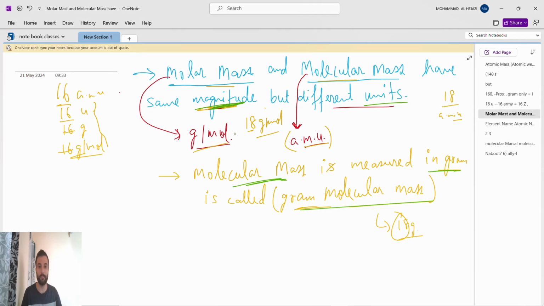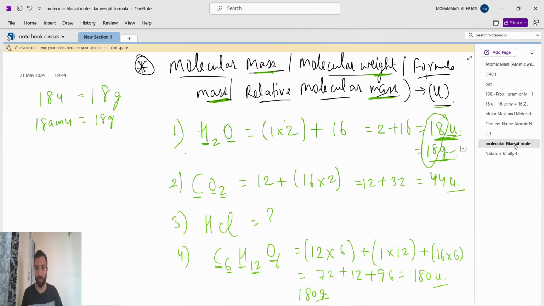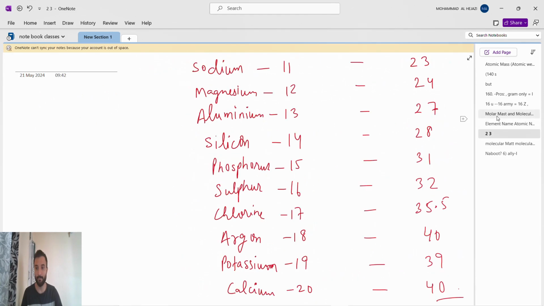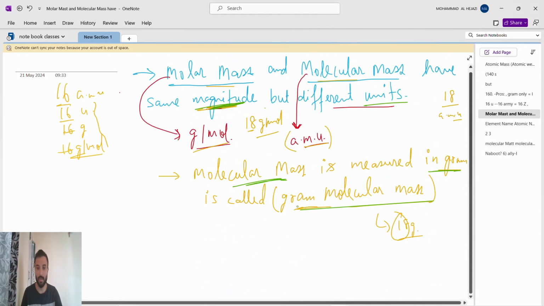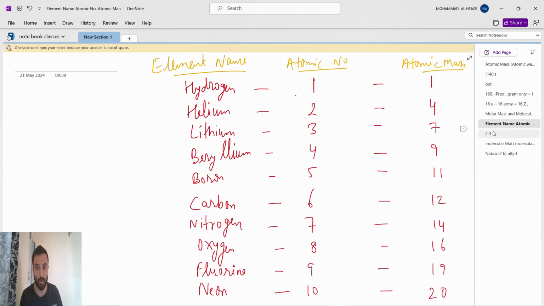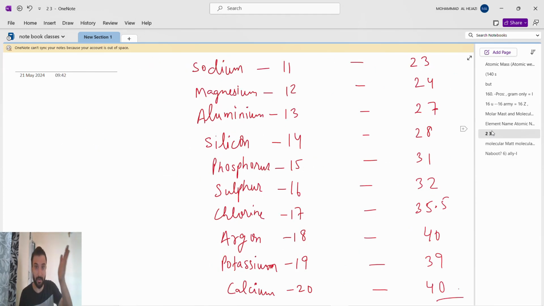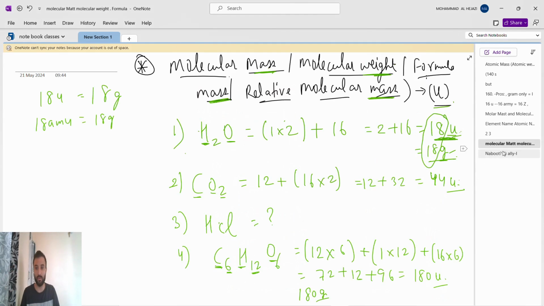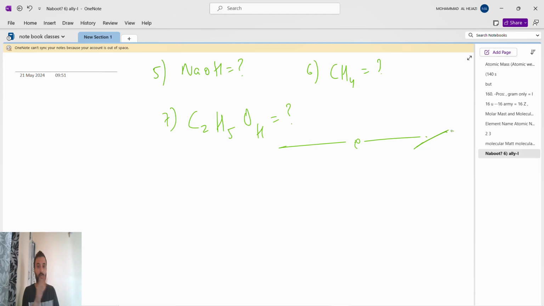If the molar mass is gram per mole. Now see, we are finding the molecular mass. Molecular mass means u, correct. But if they say gram molecular mass, it will be the same 18. In place of 18 u we will write 18 gram. Many students have a doubt on this, so that's why this is a whole video for one concept, where the parts are related to each other.